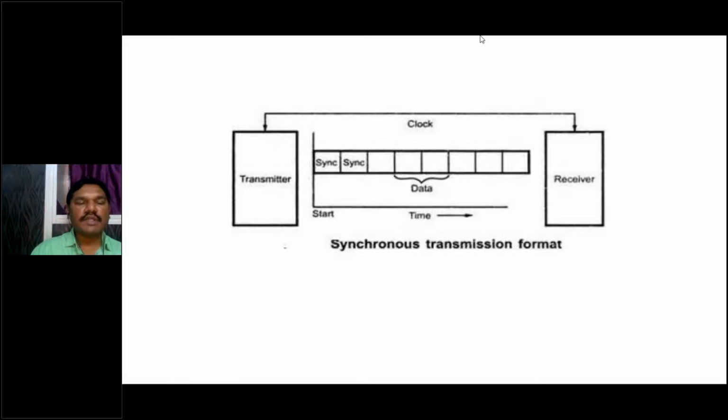Like that here also, when the transmitter is ready to transmit data, the receiver also must be ready to receive the whole data at a time. The receiver will not receive any data coming from another device, and the transmitter also will not send data to any receiver except the first receiver. So both the transmitter and receiver are synchronized by the clock signal, and both function by only one frequency of operation of the clock.